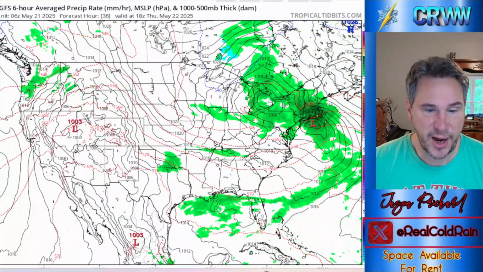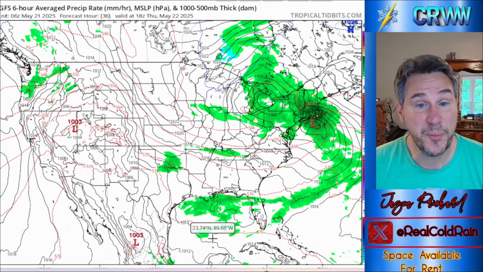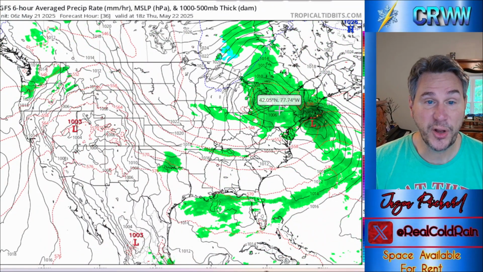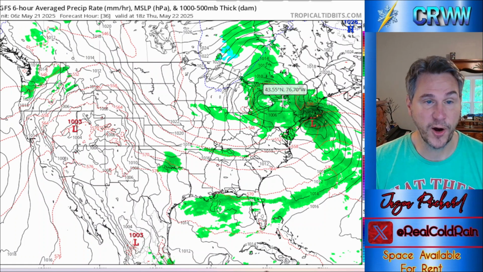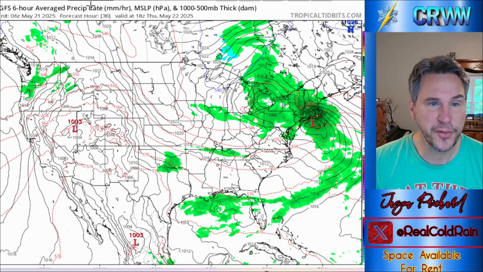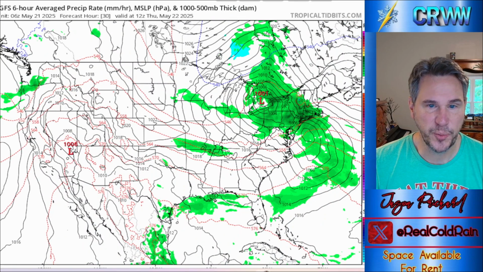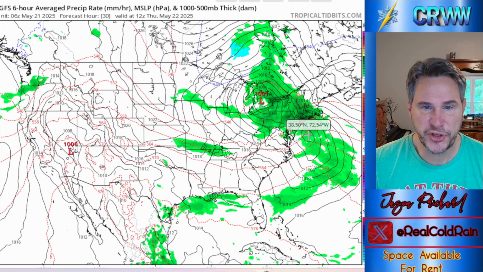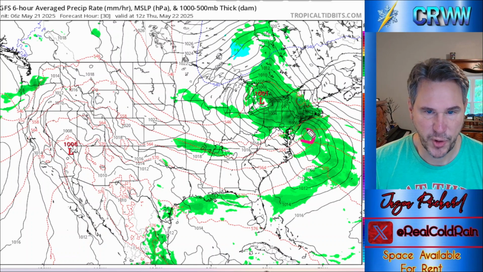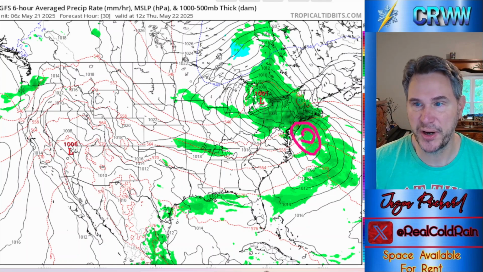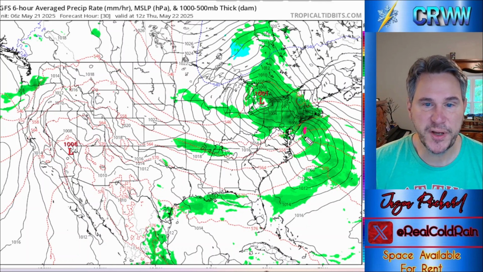But here is our main weather story that's going to be the big weather maker over the next couple of days. So check this out. We are looking at Thursday, and that storm system here, let's roll this back just a little bit. So Thursday morning, we've got a low pressure getting organized here off the Gulf. You see that right here with these closed isobars? You can easily tell that when you have these circles, that's where low pressure is getting organized. So this low is going to track to the north and to the east.